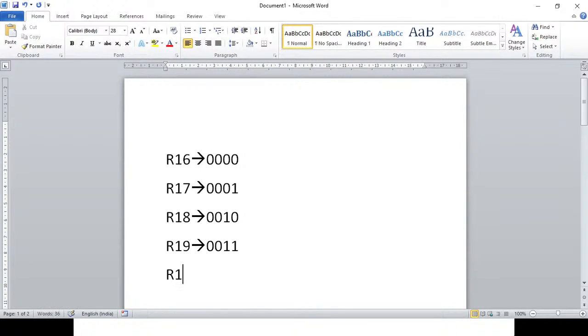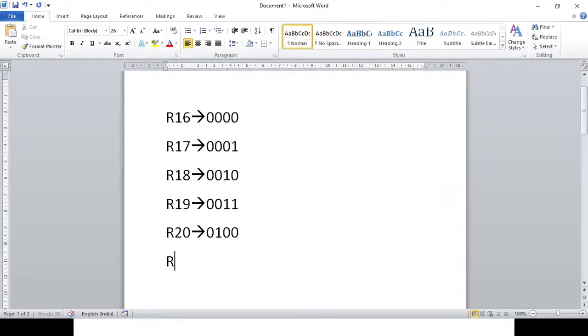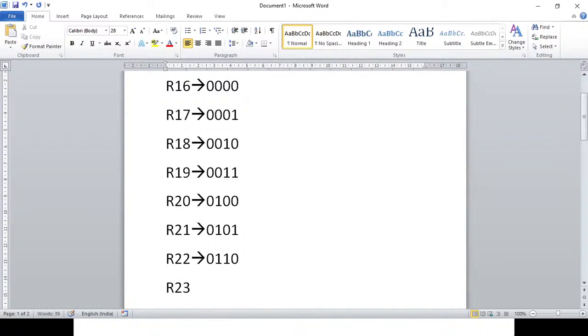R20 0100, R21 0101, R22 0110, R23 0111, R24 1000, R25 1001, and so on.